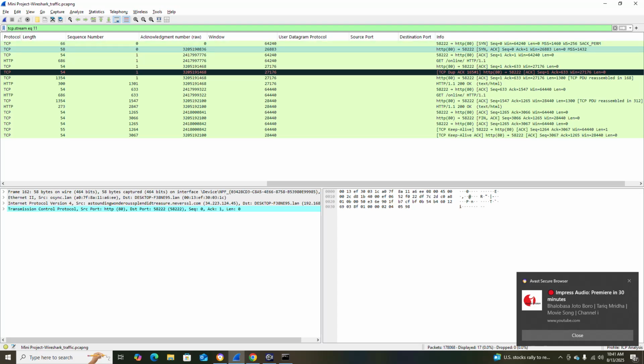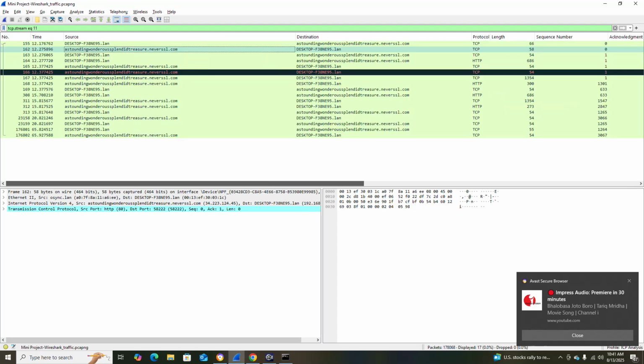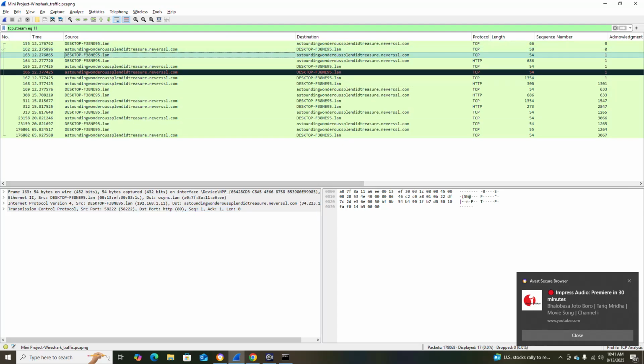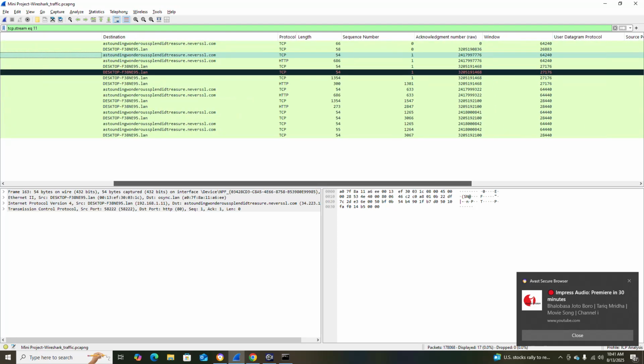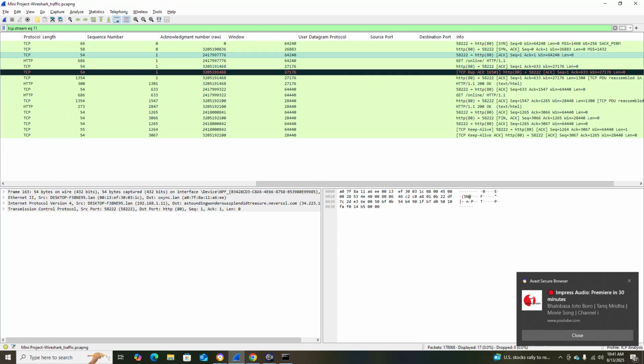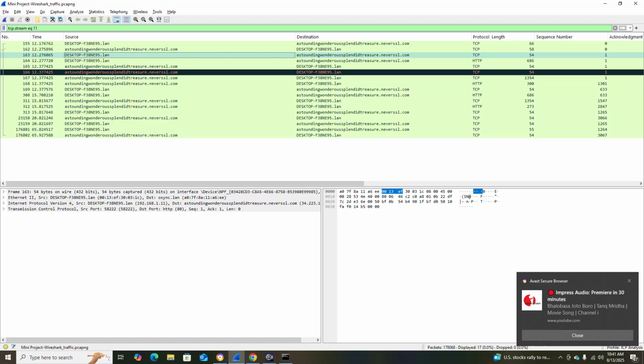SYN-ACK from port 80, which is used for HTTP, SYN-ACK, synchronize packet and acknowledge packet. Okay, then again my device sends ACK. That means it got this packet and acknowledged the same 58222 to port 80 acknowledge. That means this is the three-way handshake established here. Okay, that means yeah, three-way handshake is established.